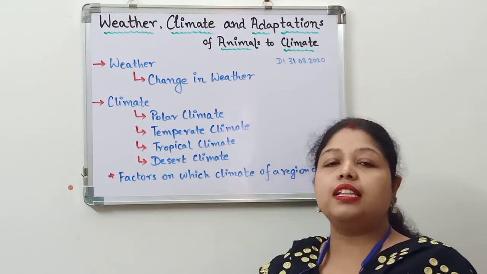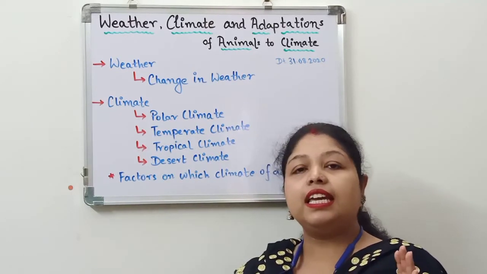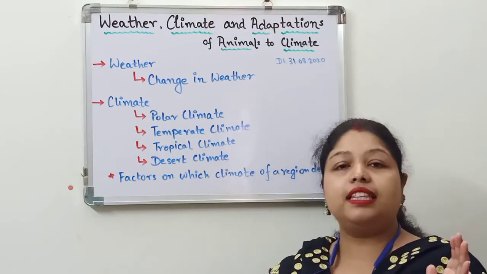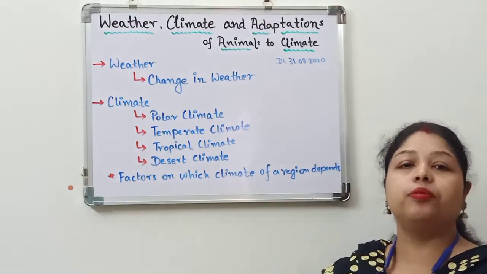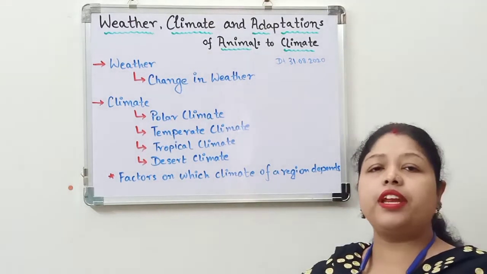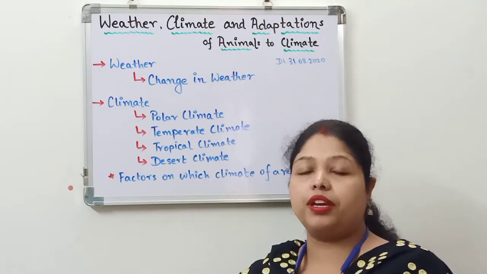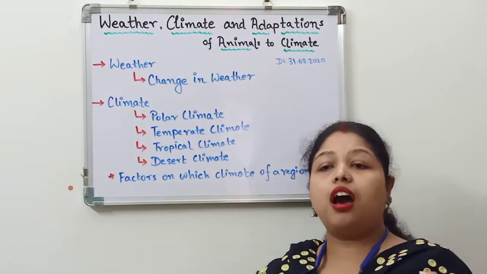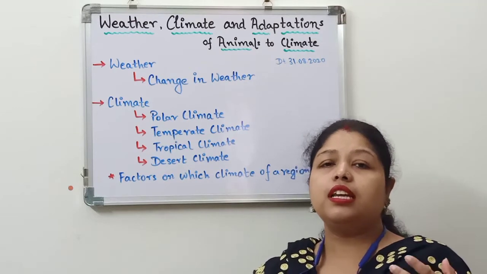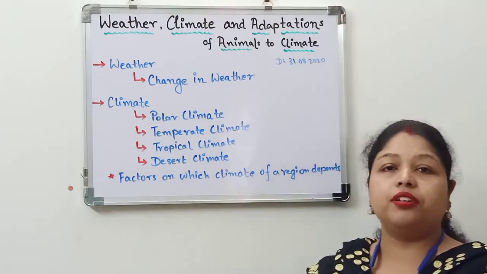Humidity means the amount of moisture that is present in the atmosphere at that time of the day. Sometimes in the rainy season there is a huge amount of moisture present in the air, and then the humidity is higher. A high amount of humidity leads us to suffocating weather, right?